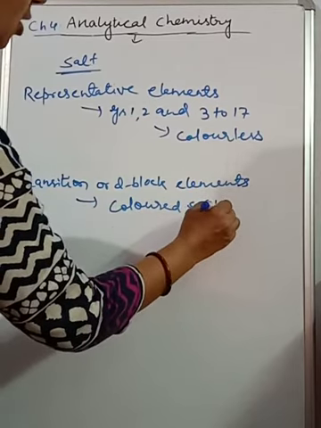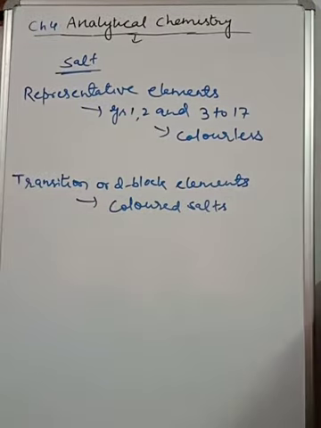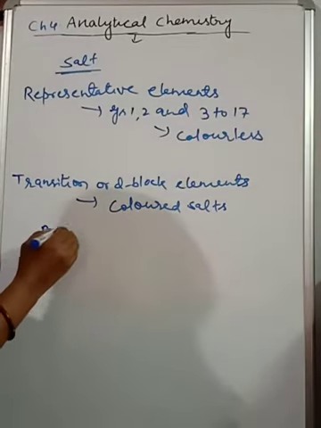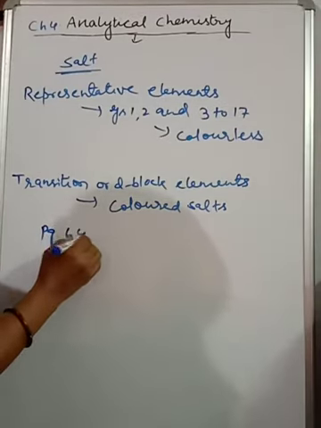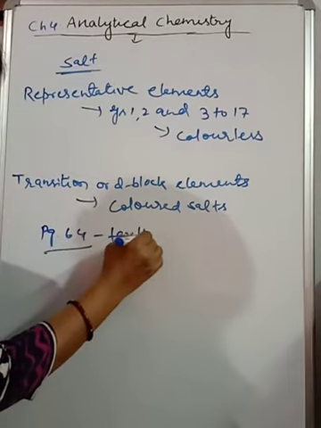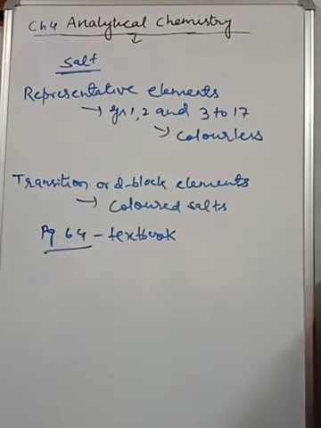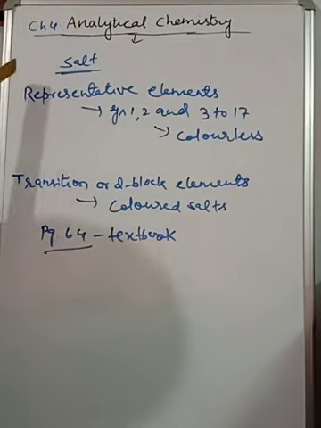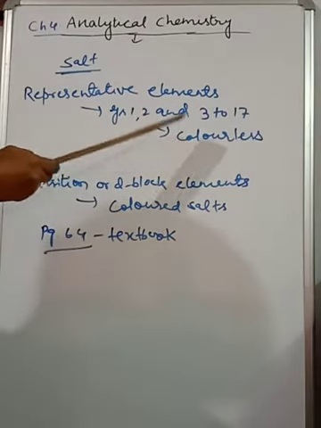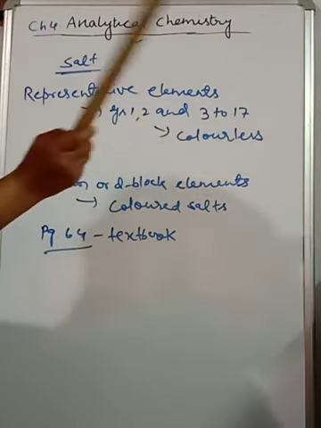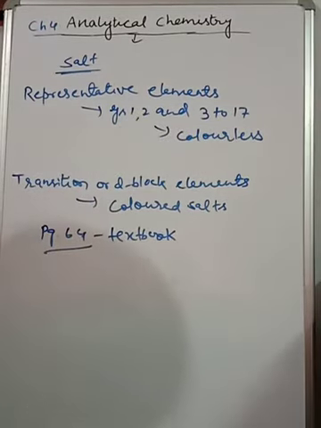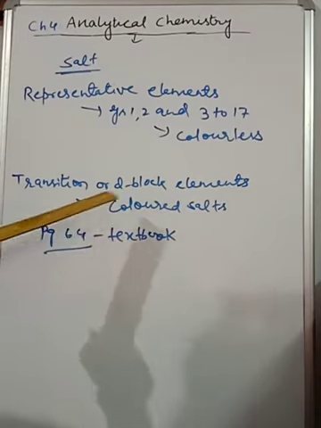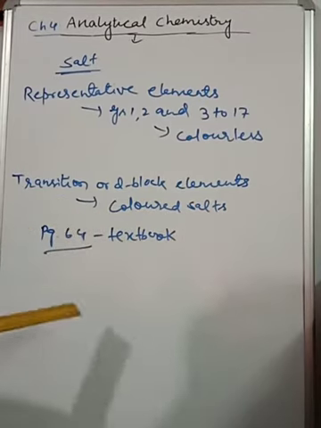And that's why just now I told you to learn the table given on page number 64 of your textbook. There is a table related to cations and anions provided there. So I think children, you have understood: when you get a given sample of salt, if it is colorless, it must belong to either group 1, 2 or 3 to 17. If you get a colored salt, it must belong to transition elements or d-block elements.